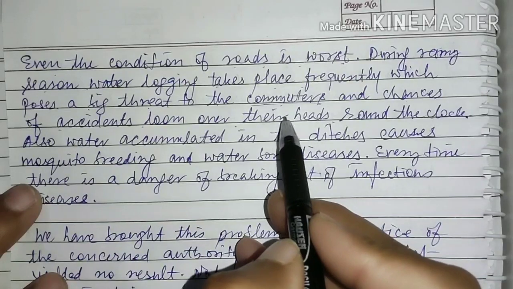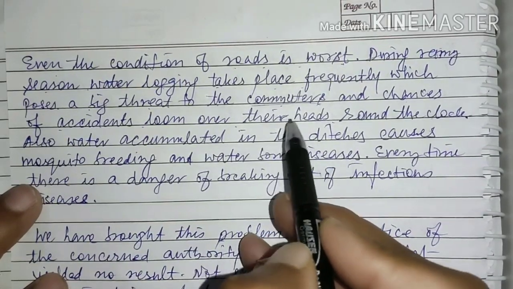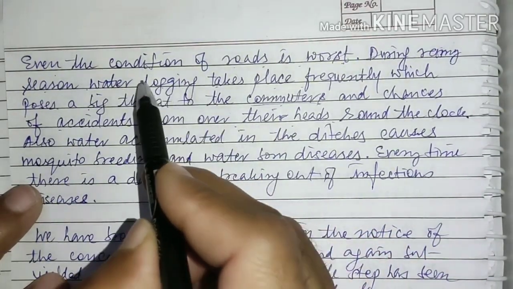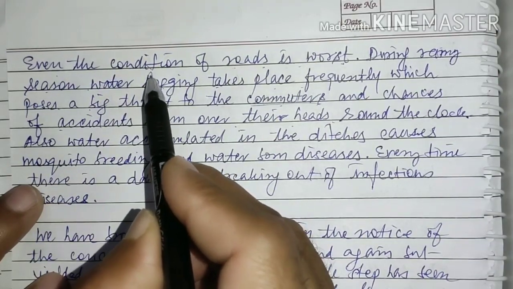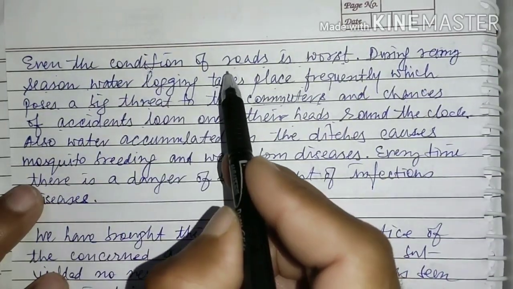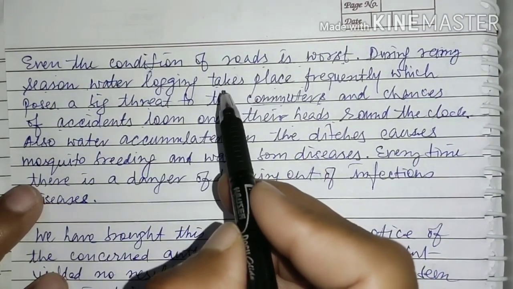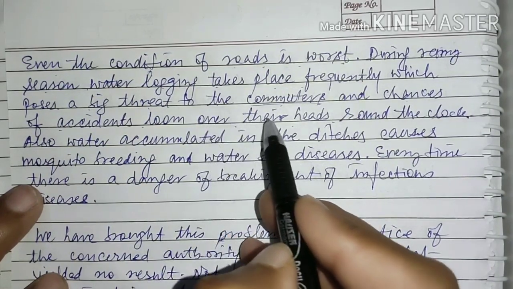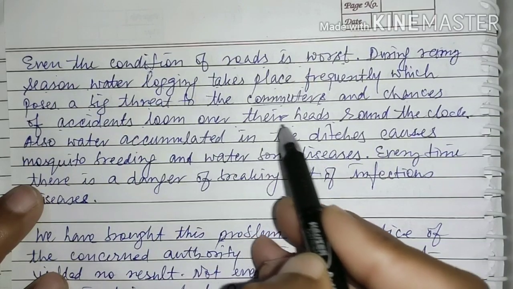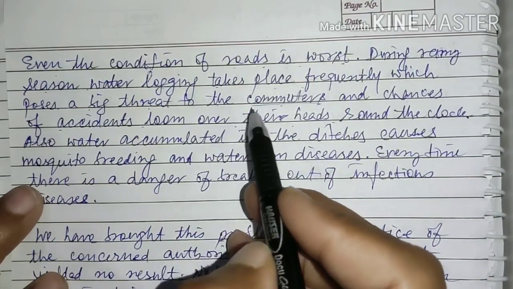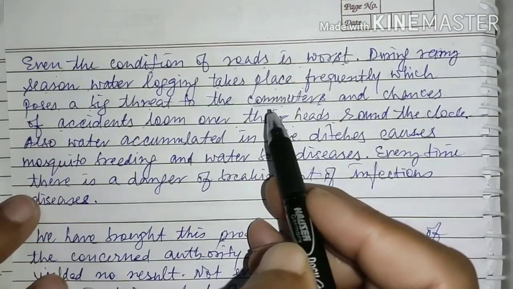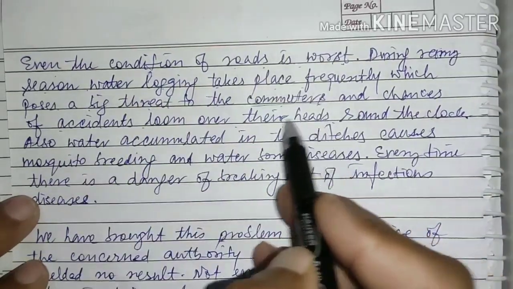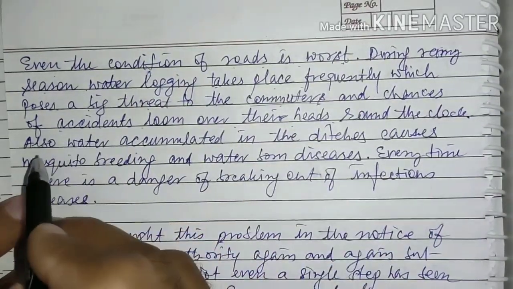Now why have we mentioned this road? The condition of roads we could have put separately in a complaint, in a separate letter, but the condition of roads is worst because of that there are ditches, the roads are dug up, and during rainy season the water gets locked in, which also emits the foul smell and invites accidents, you can say.